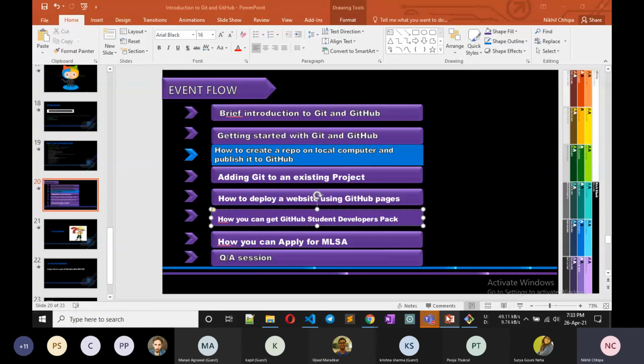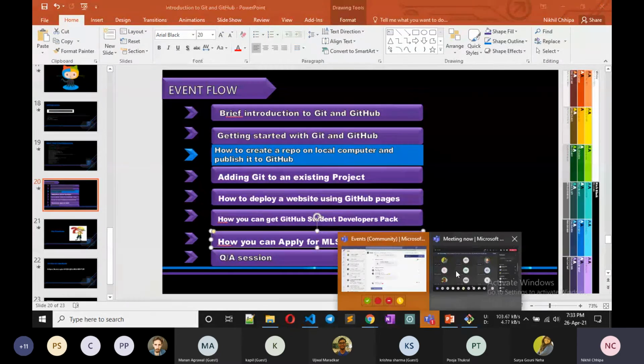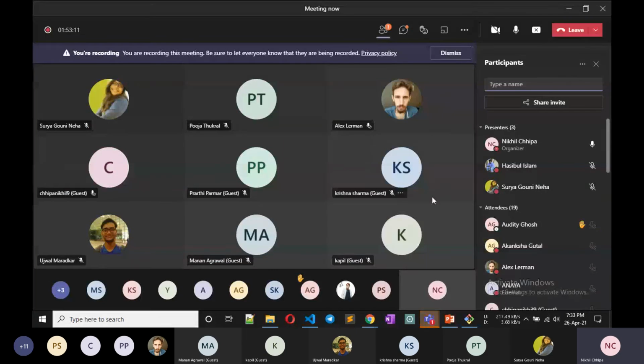So we told about how you can get the GitHub Student Developer Pack. This topic is done. So how can you apply for MLSA? MLSA is a worldwide program that Microsoft runs. MLSA is the Microsoft Learn Student Ambassador program.